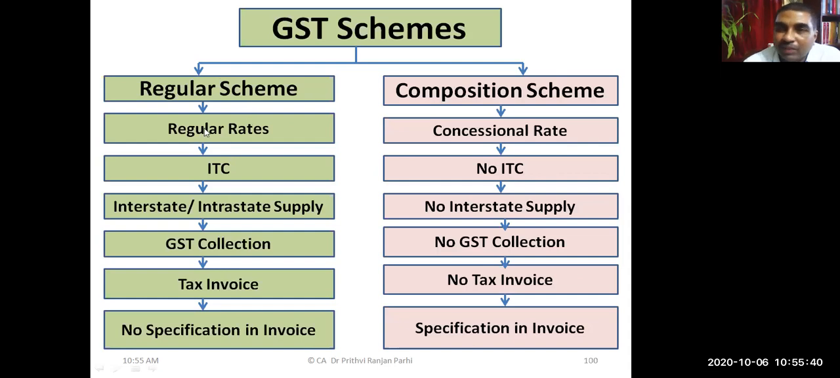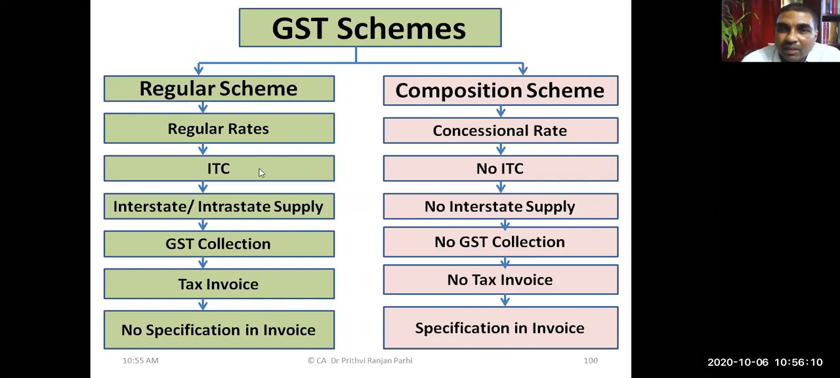Under the regular scheme, the regular rates are applicable. Various rates are there for goods or for services. One can avail input tax credit. One can make interstate as well as intrastate supply. The person has to make GST collection. He has to give a tax invoice. Nothing special is to be specified on that invoice, but it has to be given in a specific format.